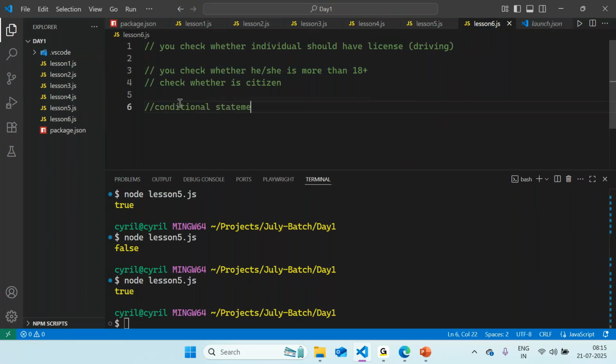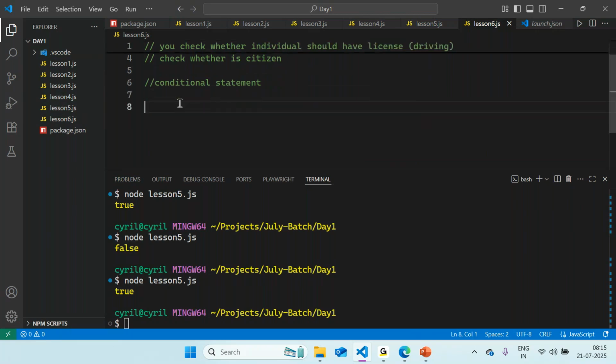We talked about two contradicting statements, and if you want to check only based on the condition of the statement, then we can use a conditional statement.